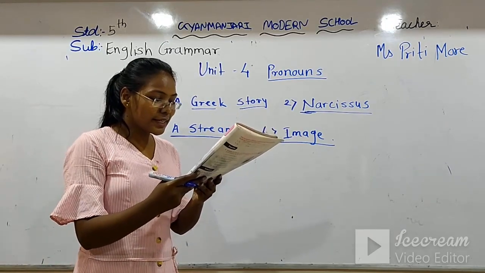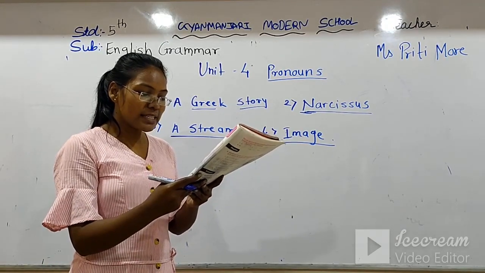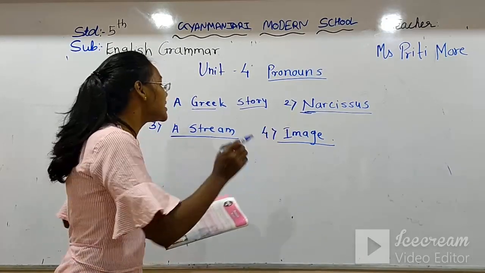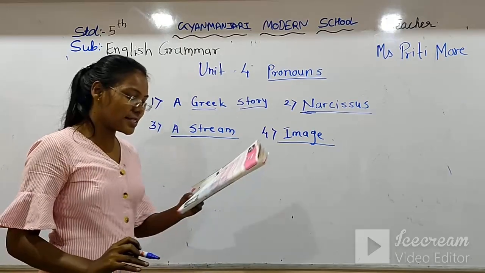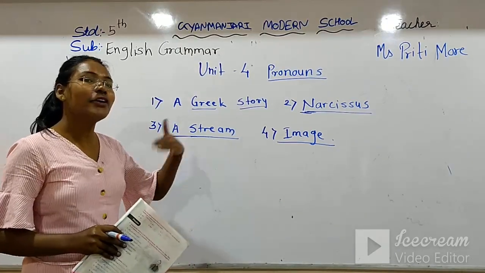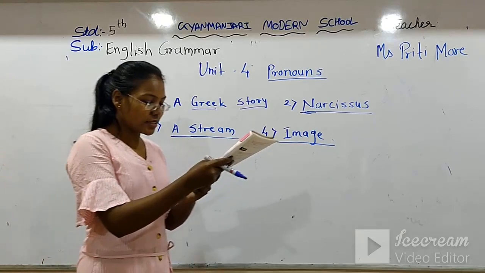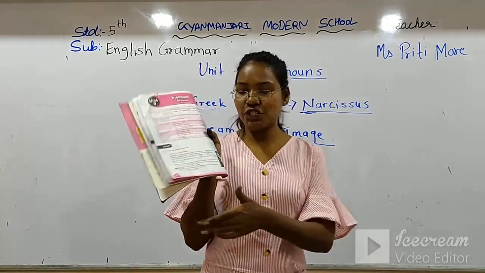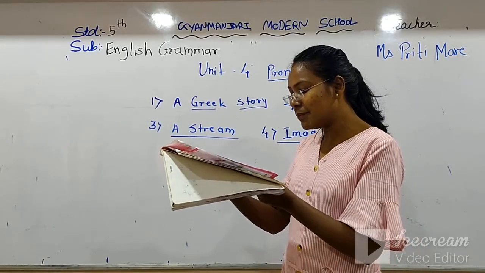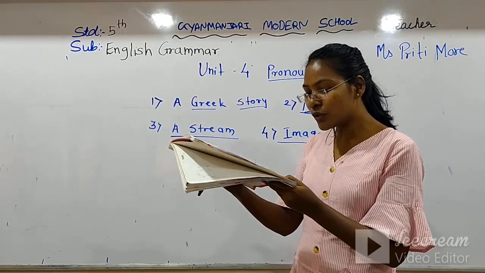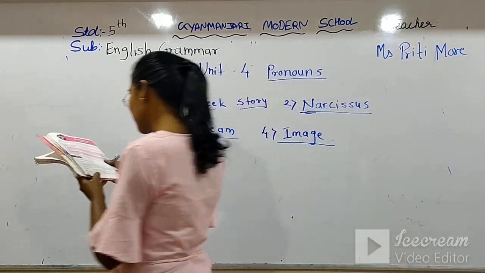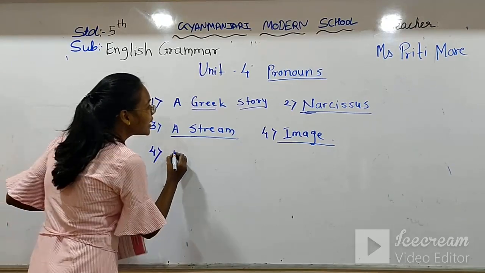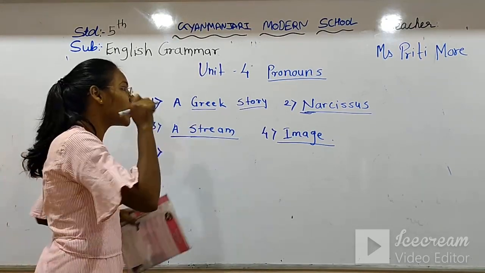Now, God created a flower that grows by the stream. Again, grow is the verb, but the stream is the noun. So underline again the stream, because the same words are repeating here. We just have to underline the noun which is given in the passage. Stream, and name it after him. Look, this is the Narcissus flower. Again, Narcissus flower is the noun, so underline that word.